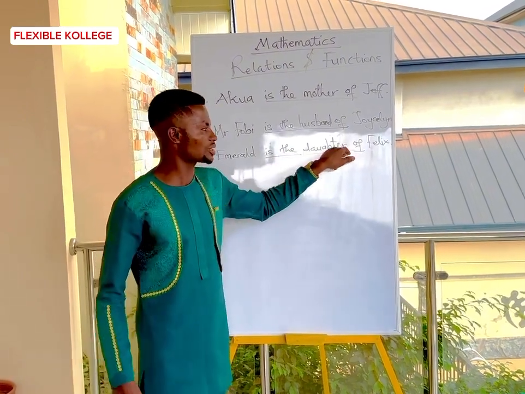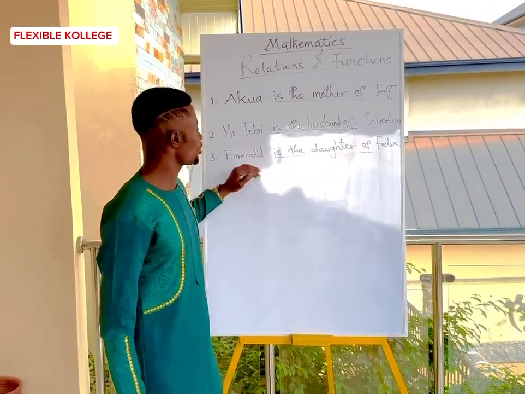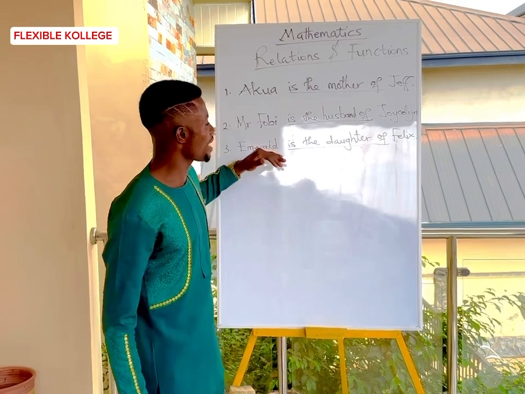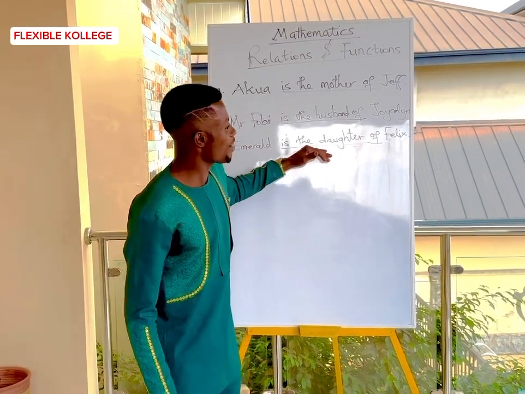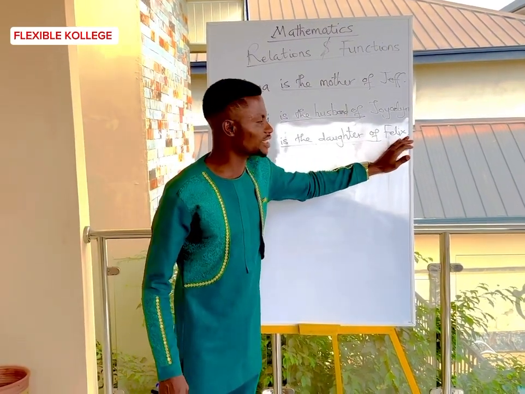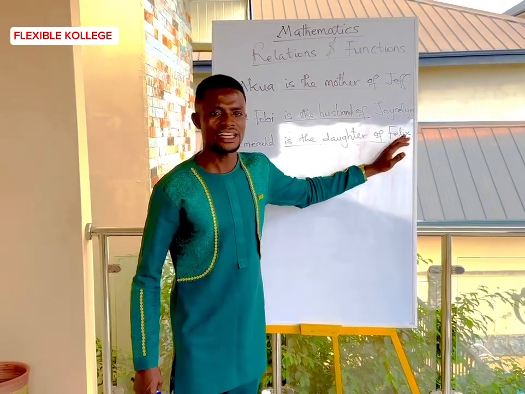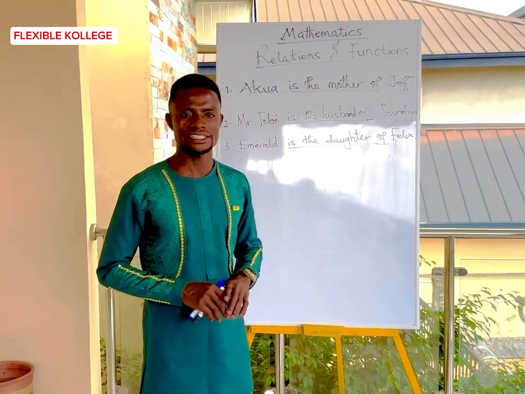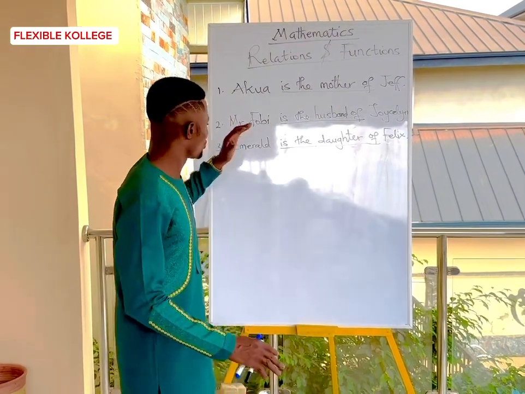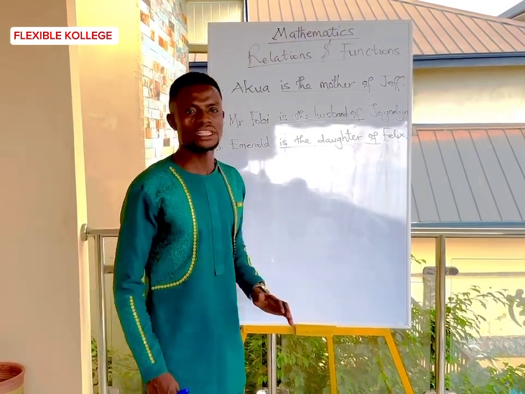Emerald is the daughter of Felix. This is also letting us know that Emerald has a certain relationship with Felix. And the relation that exists between Emerald and Felix is what? Daughter. So that is it.